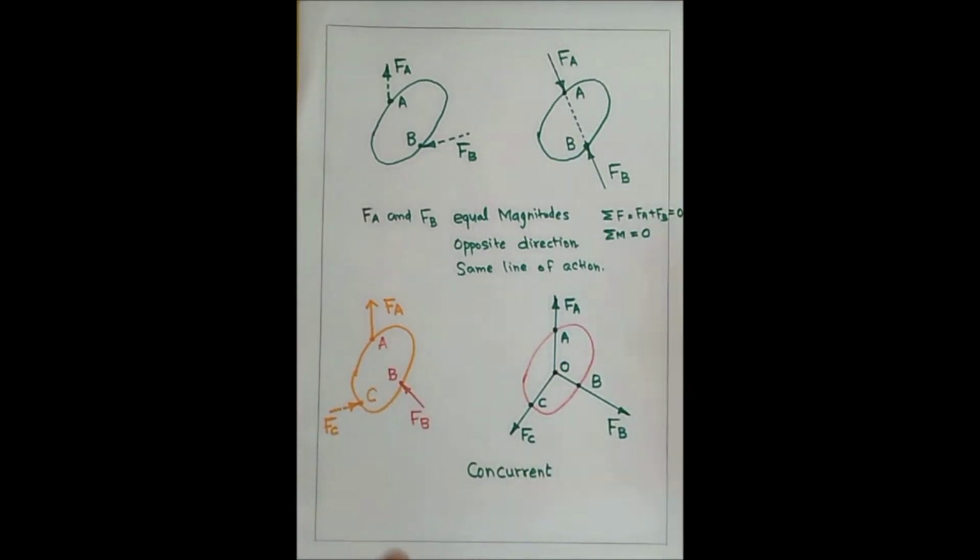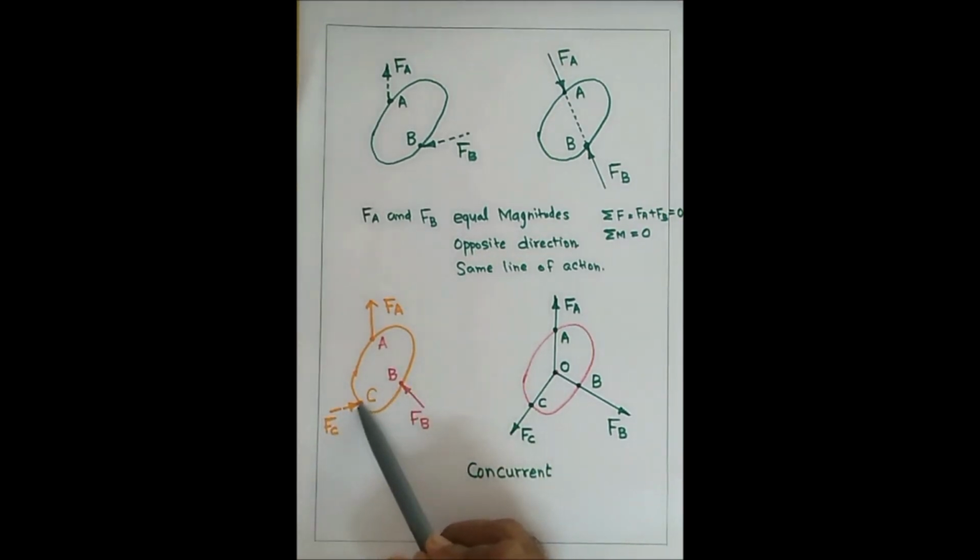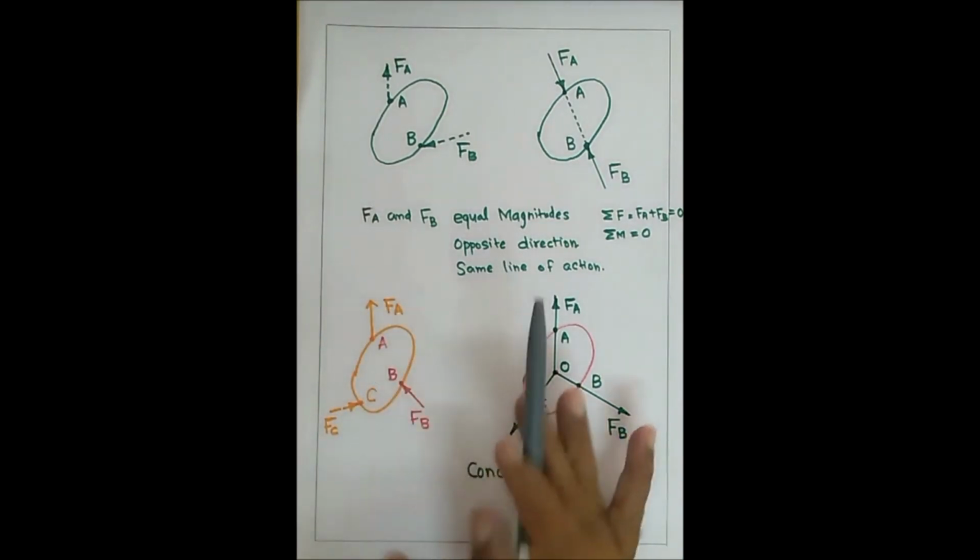In the same way, if three forces are acting on the body, what will happen? Here, FA is one force, FB is another force, and FC is the third force. FA is acting at point A, FB at point B, and FC at point C. If these three forces act like this, the body will definitely not maintain equilibrium.